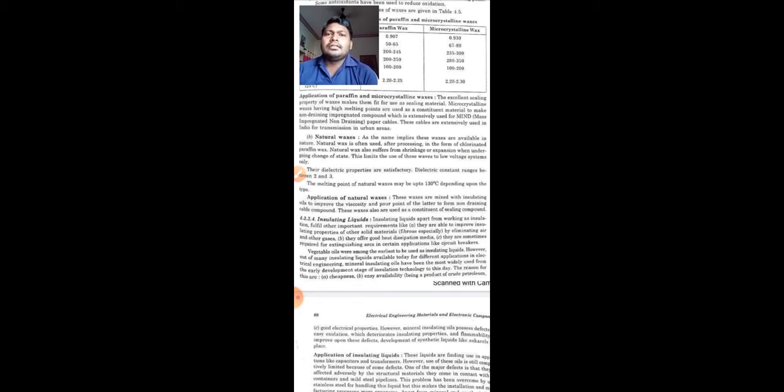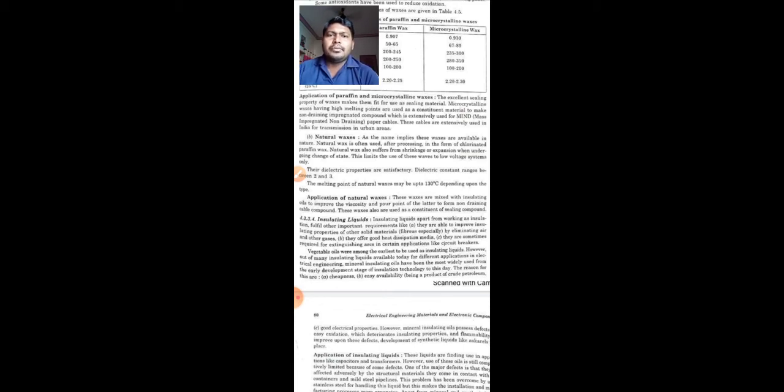Now students, natural waxes. As the name implies, these waxes are available in nature. Nature wax is often used after processing in the form of chlorinated paraffin waxes. Natural wax also suffers from shrinkage or expansion when undergoing change in state. This limits the use of these waxes to low voltage systems.